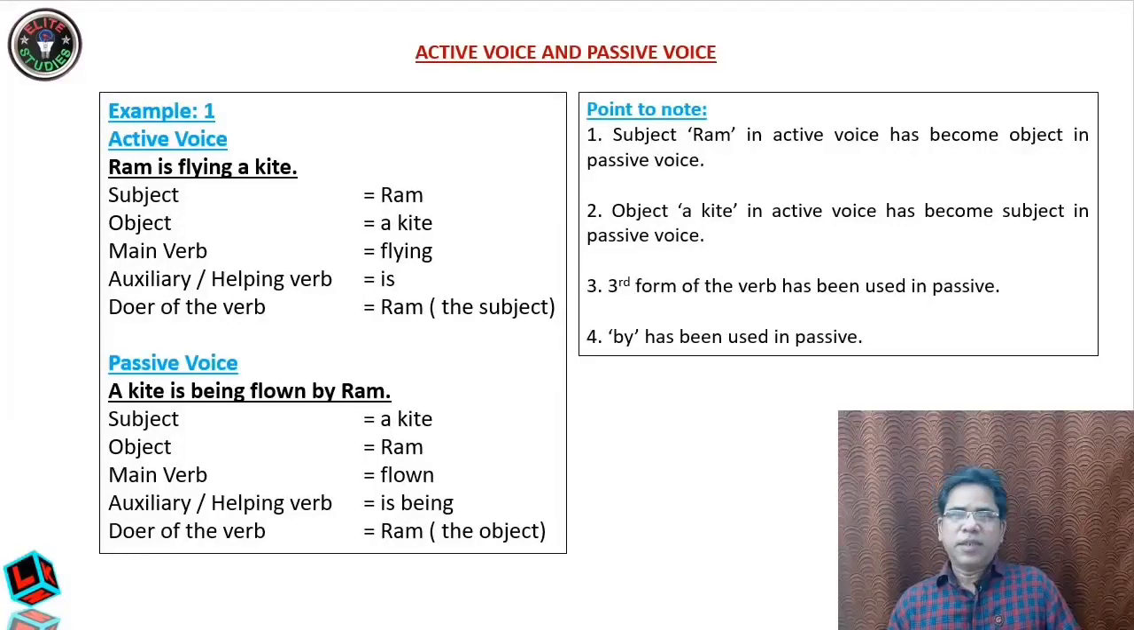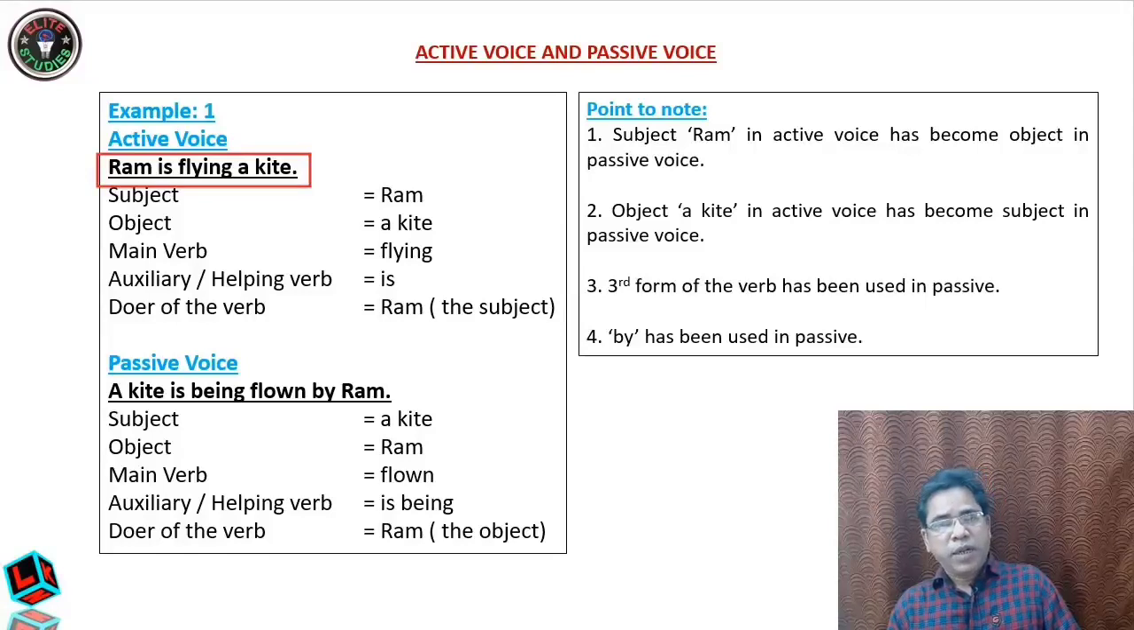My dear students, to know what is active and passive voice, let us take an example. The example is Ram is flying a kite. The first and foremost thing you have to know in voice is how to identify the subject and the object. This is the very first requirement. In this particular sentence, Ram is flying a kite, Ram is the subject and a kite is the object. Clear? How will you know?